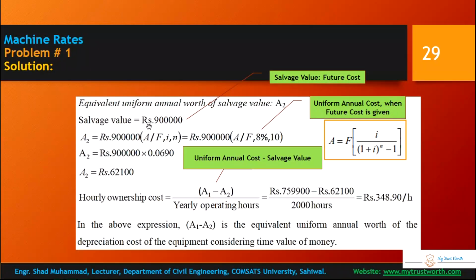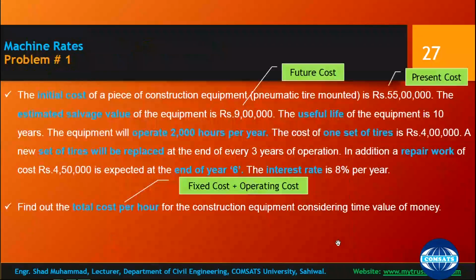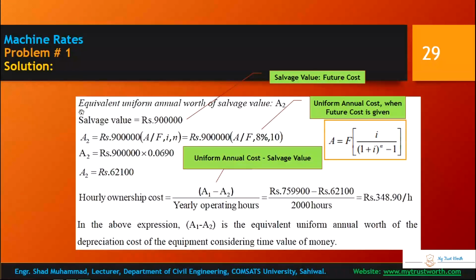So what about the salvage value? Salvage value is the future cost. Salvage value is 9 lakh rupees. So future cost is known, you want to find the annual cost, and for this you use the sinking fund factor. When future is known and you want to find the annual cost, A2, the uniform annual cost, is equal to salvage value times this factor.